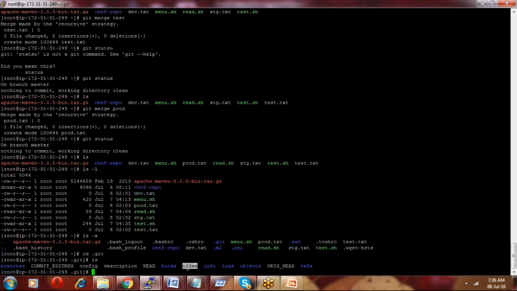We saw this yesterday. The index is an intermediate state; we can call it the index, stage, or cache memory. Whenever you say git add, it goes to the index, cache, or stage memory. From there, if you say git commit, it is stored as an object in the objects folder. I think this is the basic power of your Git version control system.